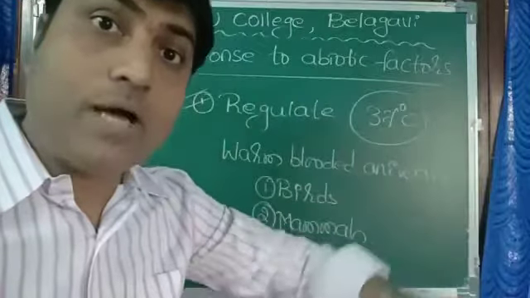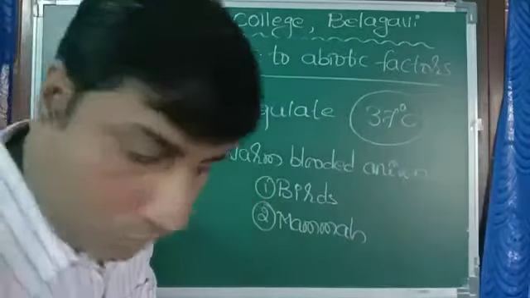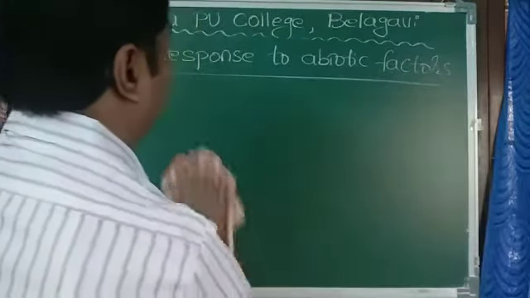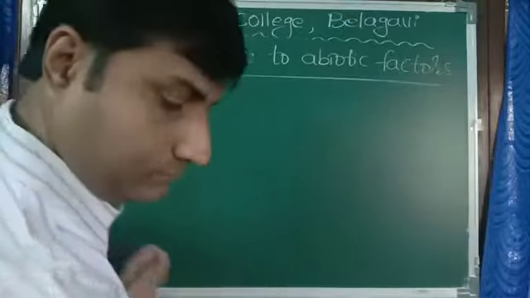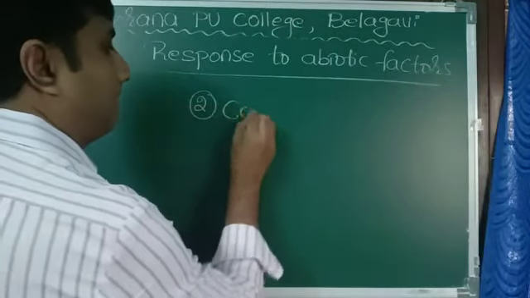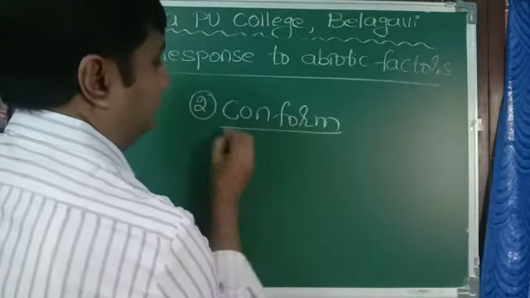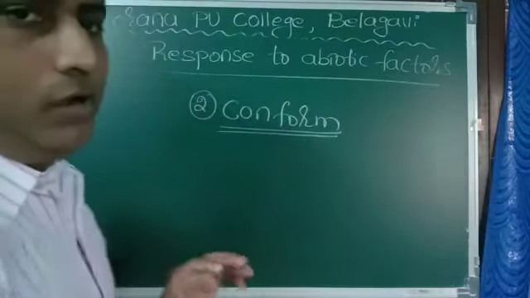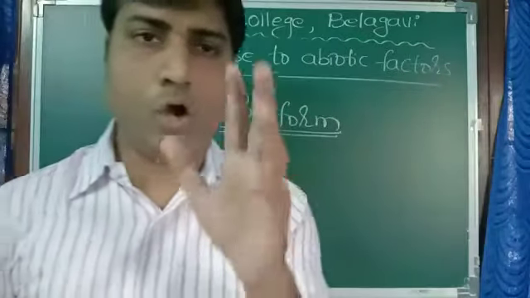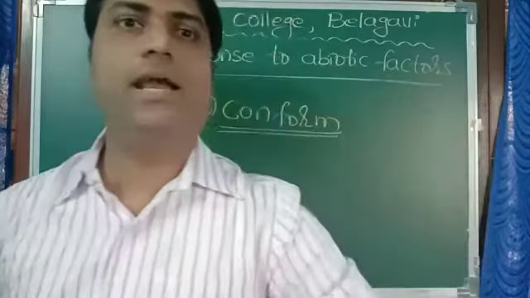Let us move on to another concept, conform, the second one. Second mode of response, conform. Conform is the reverse of regulate. In conform, the organism's body temperature adjusts with the surrounding environment.